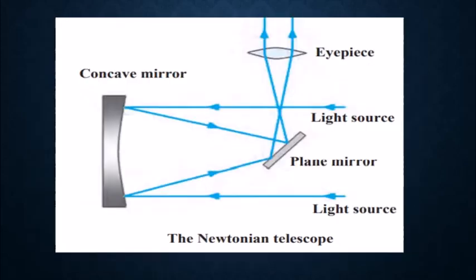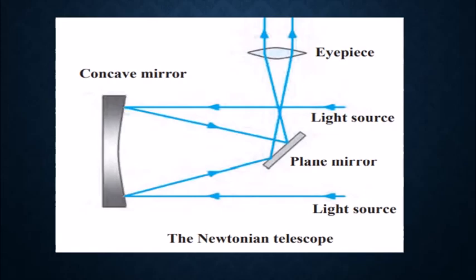The next type of telescope is the reflecting telescope. There is a difference between refracting and reflecting telescopes. In a reflecting telescope, we use a concave mirror and also some plane mirrors and an eyepiece. There are two types of reflecting telescopes, the Newtonian telescope and the Cassegrain telescope. Let us now understand the Newtonian telescope.